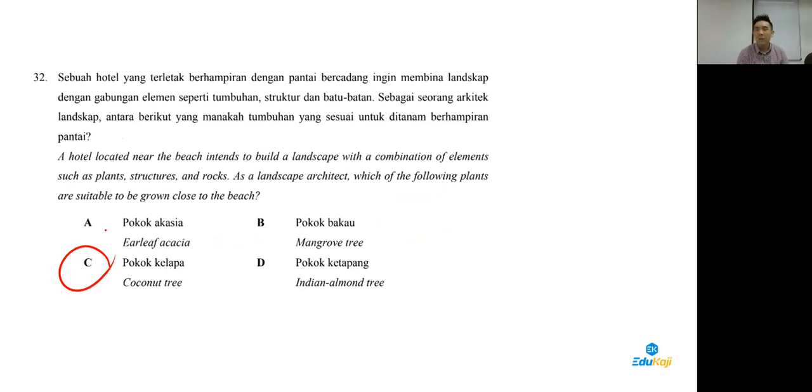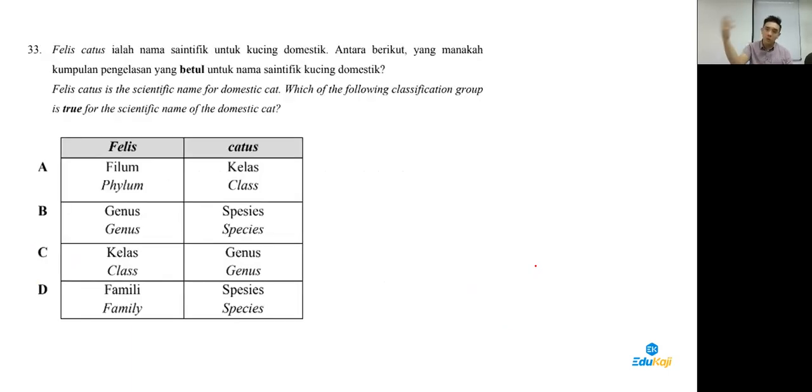Only in my class when students hear the word beach, they'll think of... I'm not too sure about your vocabulary, but I only know this beach lah. Okay, so 32 answer is C. So if you go to the beach, normally you'll see coconut trees lah, because they are suitable to be near the sea. Easy question.